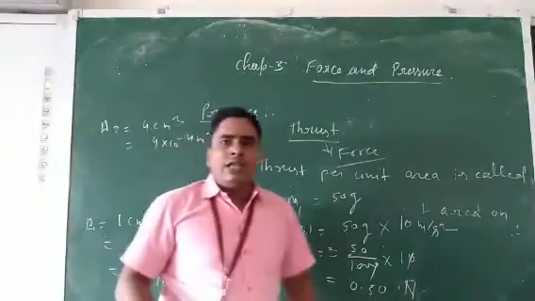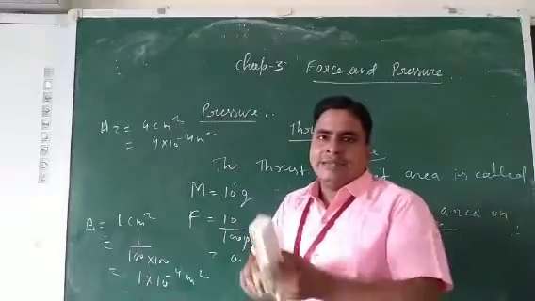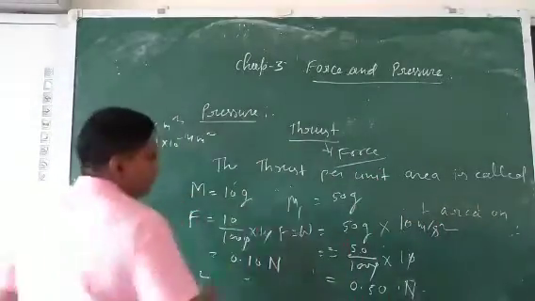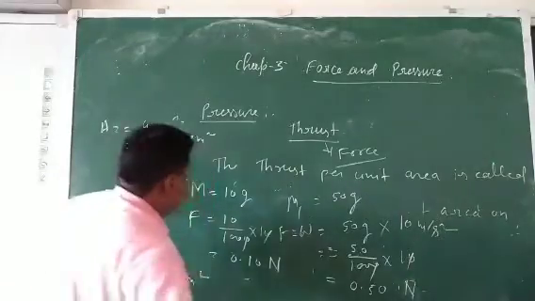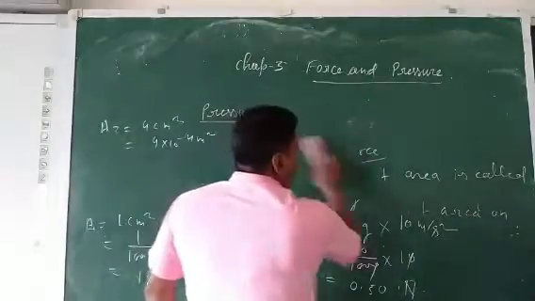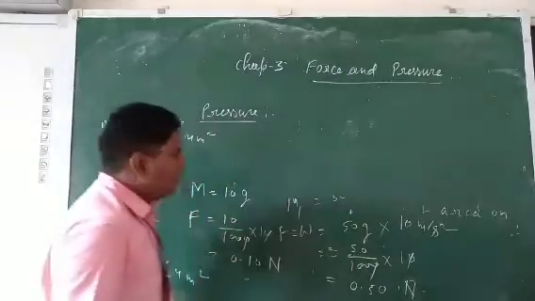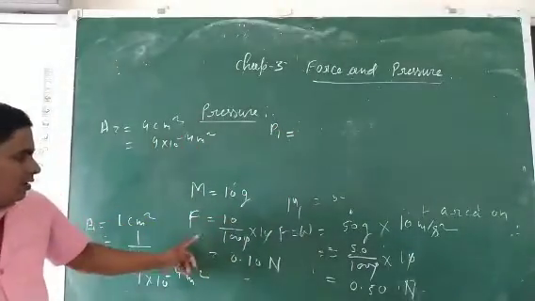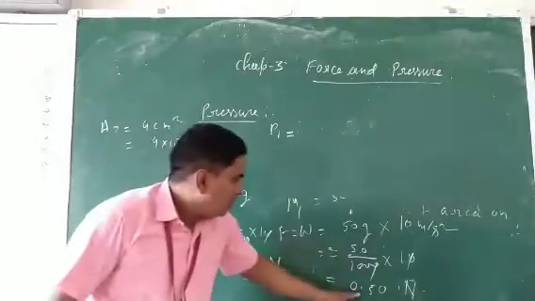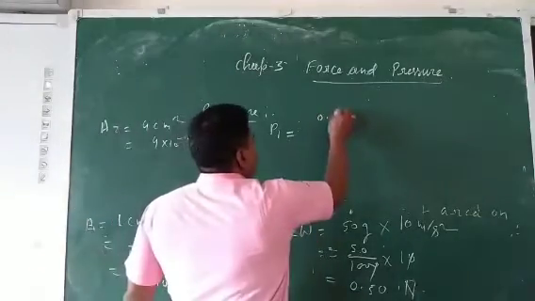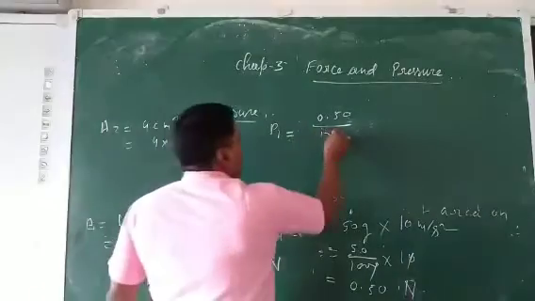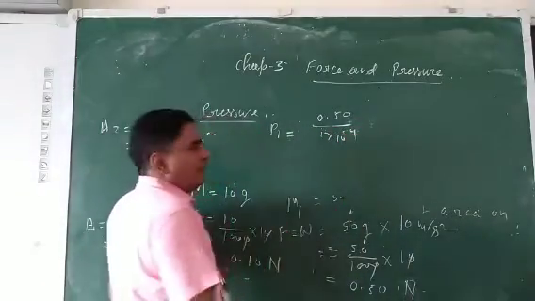Now one by one we will calculate the pressure exerted by these two objects. First, P1, the pressure by the first object. P1 is equal to force upon area. How much force will it apply? Here 0.50 Newton, upon area 10 to the power minus 4.